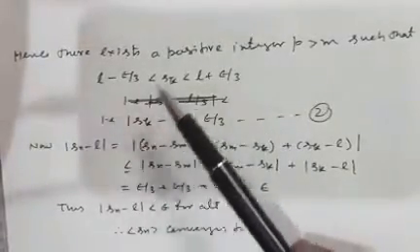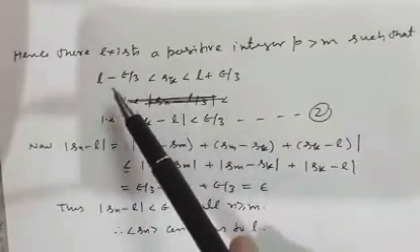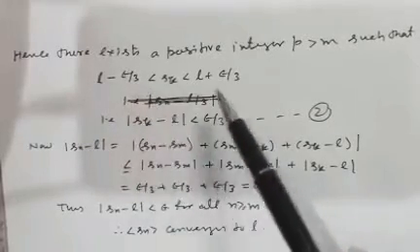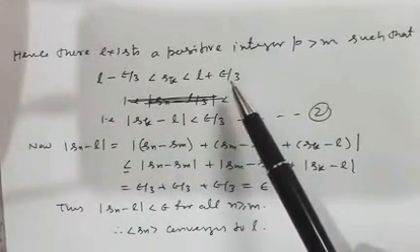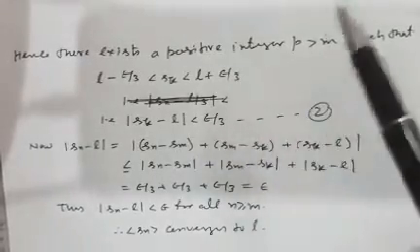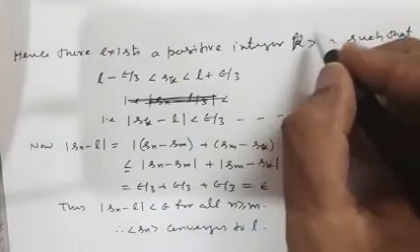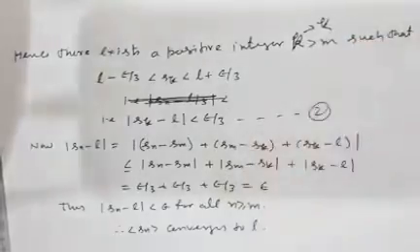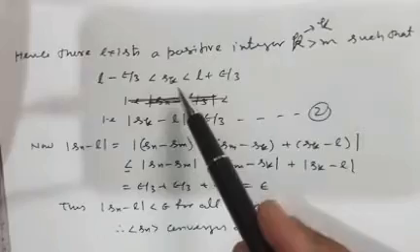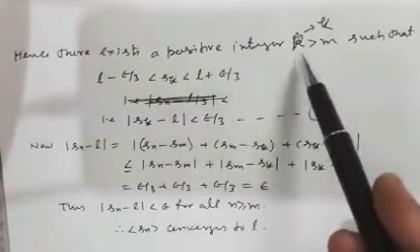So because the open interval L minus epsilon by 3 comma L plus epsilon by 3 has infinite terms of Sn, you can take it K. So we have a term Sk in this interval for k greater than or equal to m.